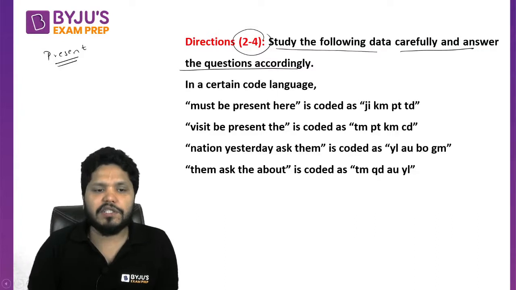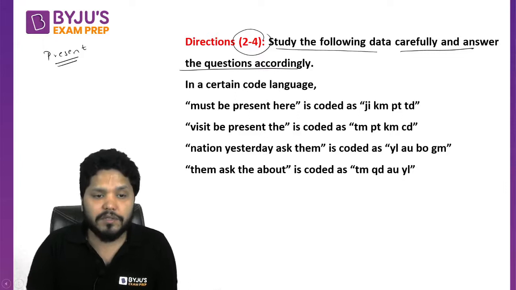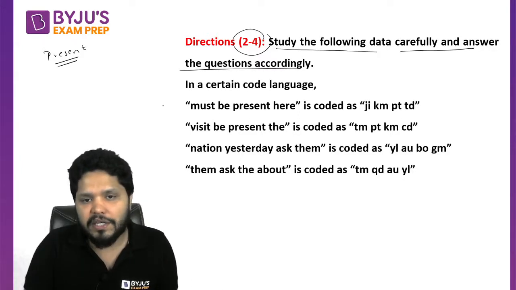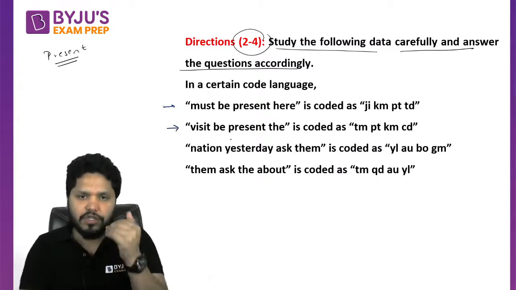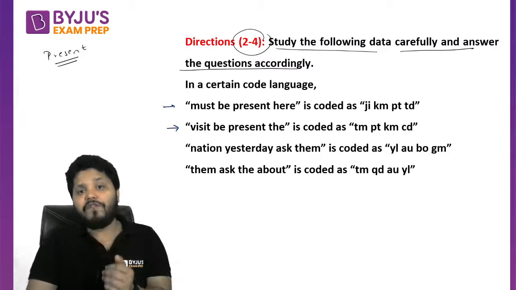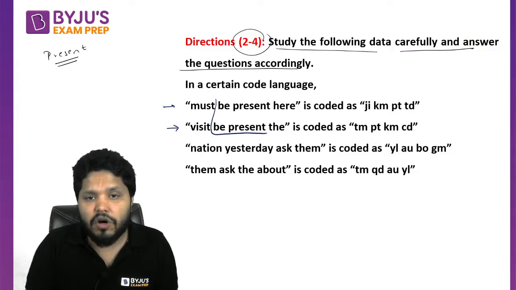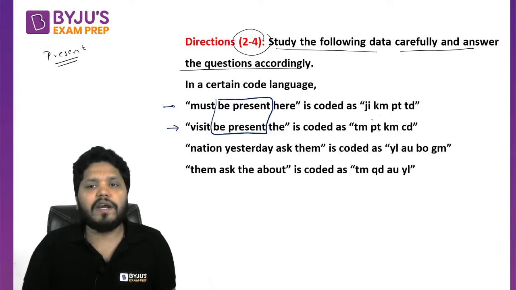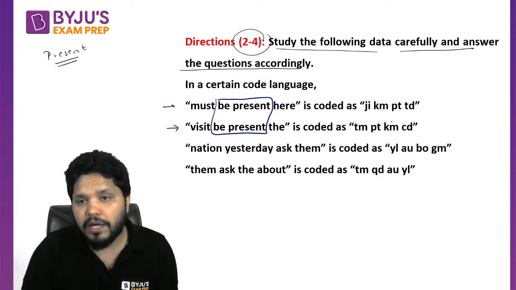Present is present in which statement? Sir, present is present in which statement, in which statements is present coming? First of all, see in which statements present is there. Present is present in this statement, right, and present is present in this statement also. In first two statements present is there. Apart from present, what else is common in first two statements? Can I say 'be present' is common in both the statements, right? So what are the common codes here? If I talk about the common codes here, that is going to be km and pt. So km and pt are the common codes.